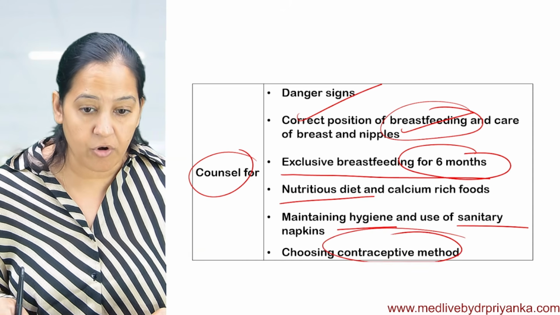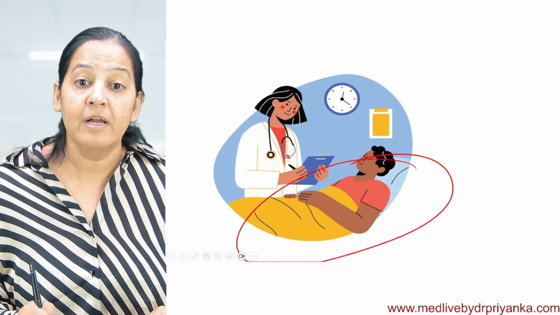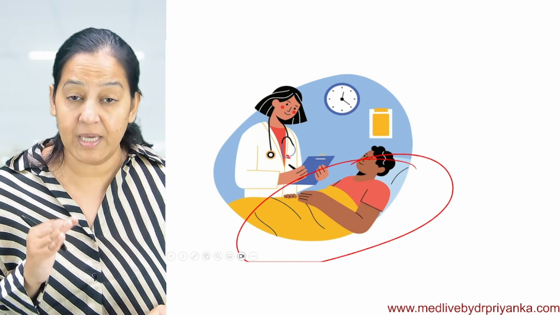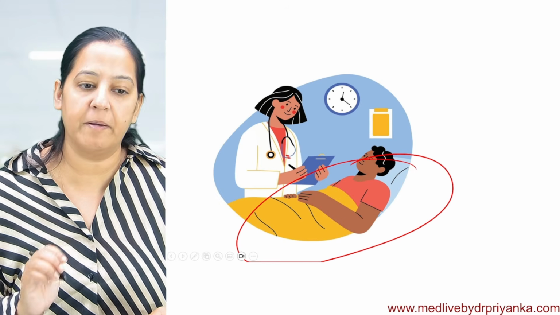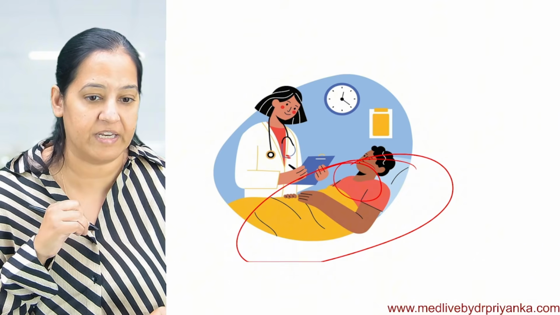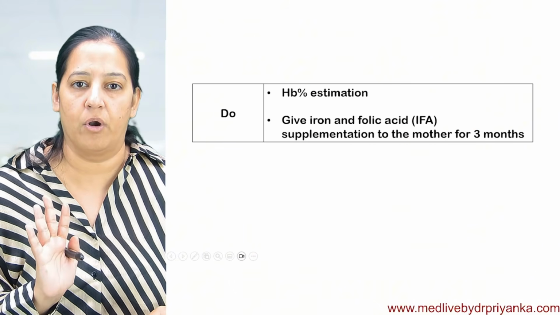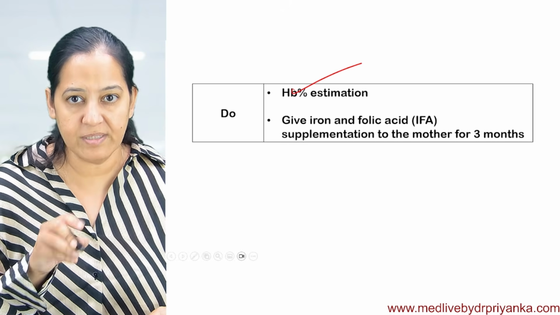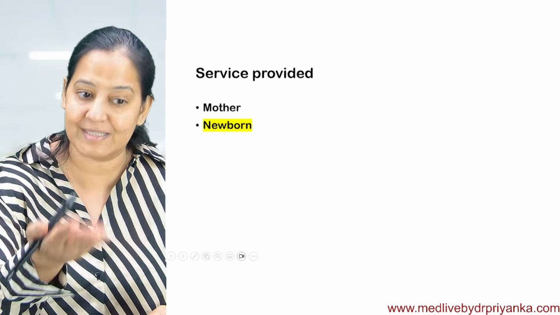Choosing the contraceptive. Help her to choose which contraceptive will be best just after the delivery. Is it condoms? Is it OCP? Is it mini pill? I taught you the contraceptives. Just post-delivery, which one will be the best that doesn't affect her breastfeeding? You have to guide this lady regarding all. You have to do hemoglobin estimation once and continue Iron-Folic Acid tablets at least for the next 6 months.